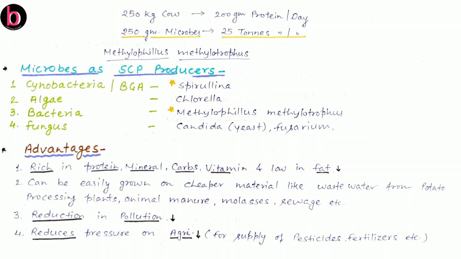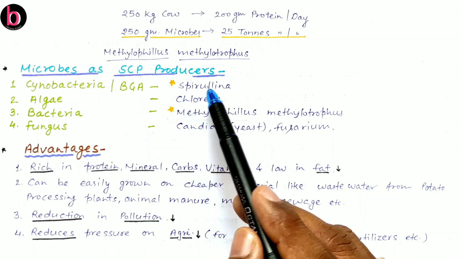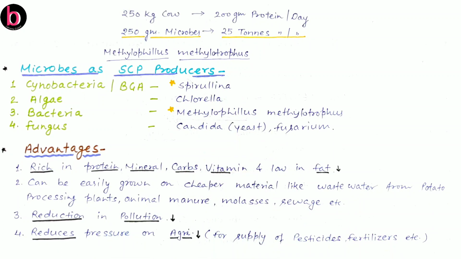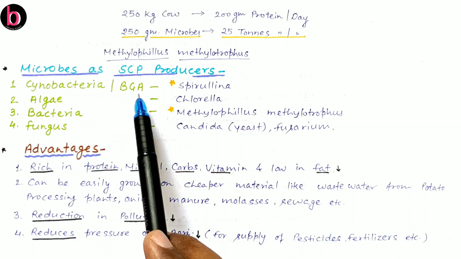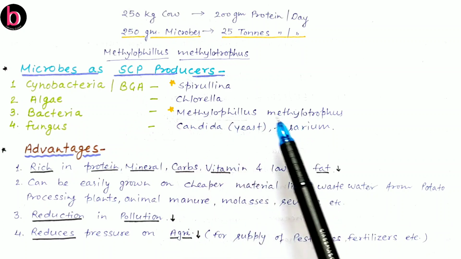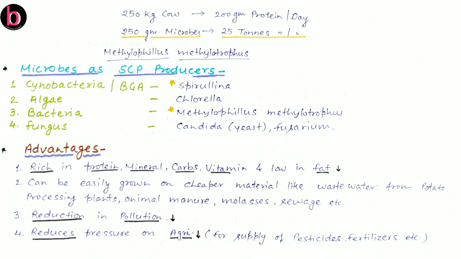They are multiplying. A single bacterium becomes 2 in one cell division, then by the next cell division there will be 4, then 8, 16, 32, 64, 128. In this manner they are growing. That's why they produce a bulk of protein. In NCERT especially these two names are given, spirulina and Methylophilus methylotropus. Spirulina is a cyanobacterium or blue-green alga, while Methylophilus methylotropus is a bacterium.